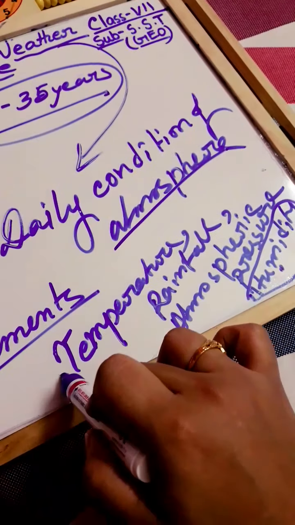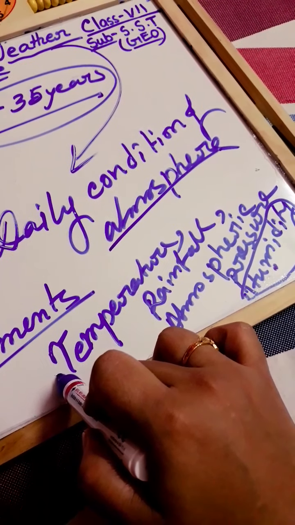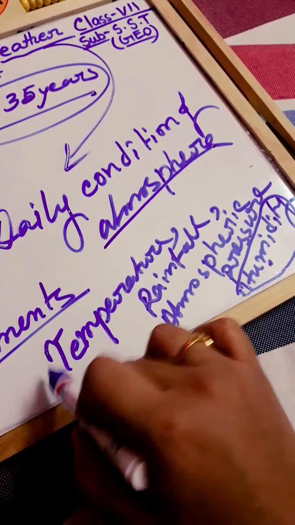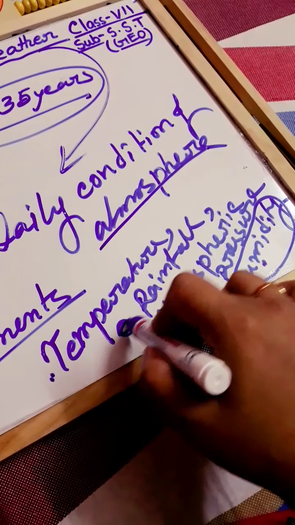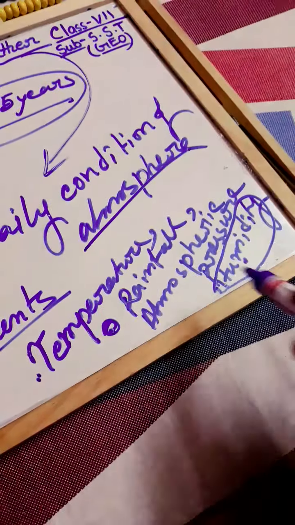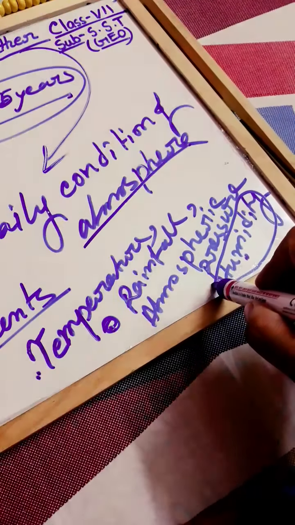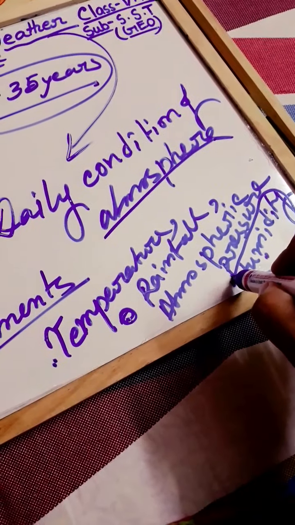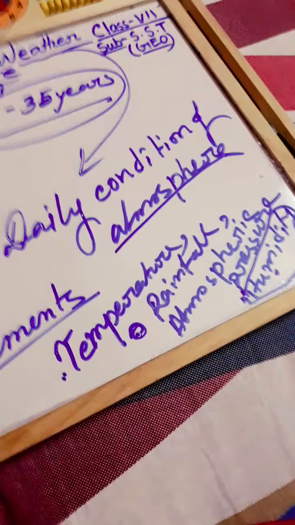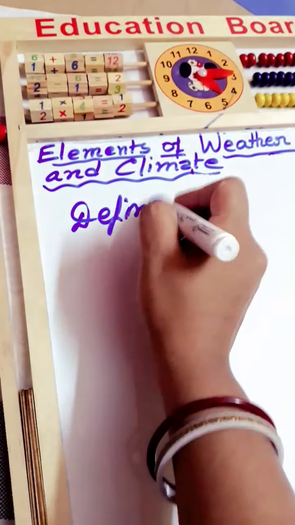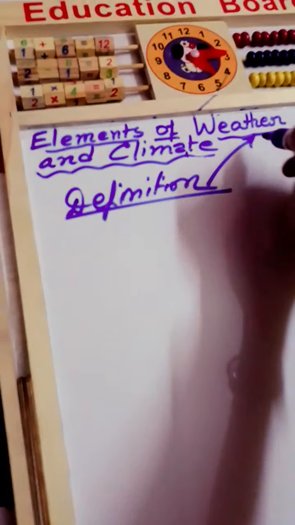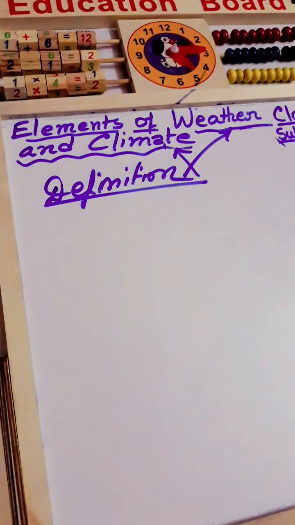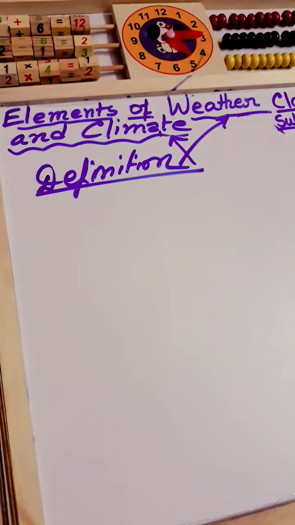Number one, temperature: what the temperature is during a day is called temperature. How much rainfall happens, that is rainfall. And what pressure is in the atmosphere is known as atmospheric pressure. Later we will discuss it elaborately. We must know the definition of weather and climate, and we have already discussed it.